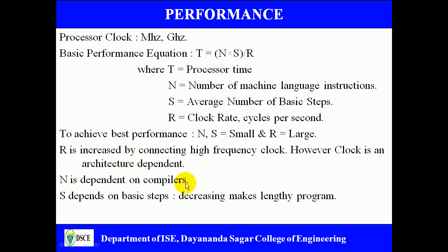dependent on the compilers. N is nothing but the number of machine language instructions, because when you compile any program in a high level language, it is converted to machine language, and the number N depends upon the compiler. If N is small it means it's a good compiler, if N is large it means it is a bad compiler. So S depends on the basic steps. It's nothing but the average number of basic steps required to execute one machine instruction. So what we expect is S should be as small as possible. So decreasing the S makes the T as small as possible. So these are the various issues present in this basic performance equation.